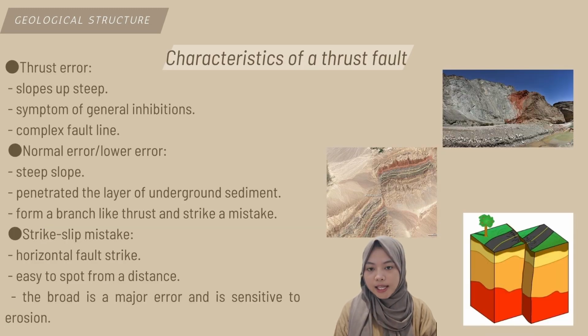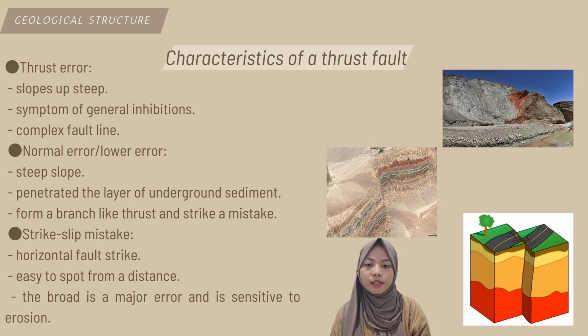The characteristics of a thrust fault are such that a fault is called a thrust fault. Thrust fault: slopes up steeply, a symptom of general inhibition.